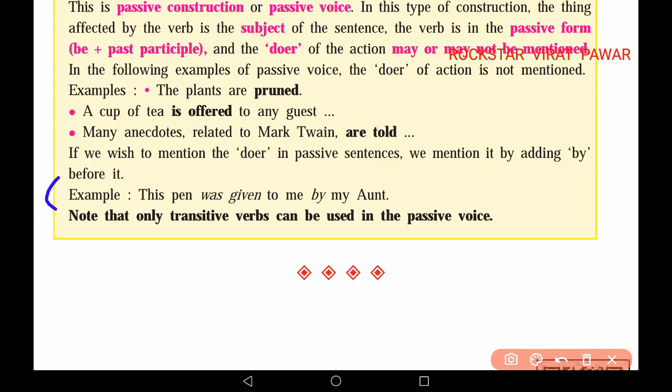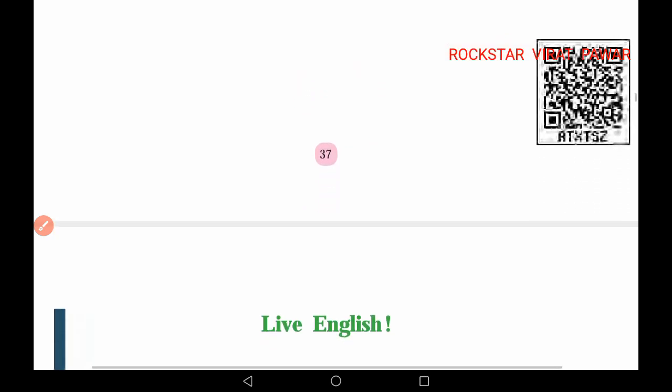Examples are like this pen was given to me by my aunt. Note that only transitive verbs can be used in the passive voice. We can use only transitive verbs in the passive voice. See, in this way we learn the language study section.